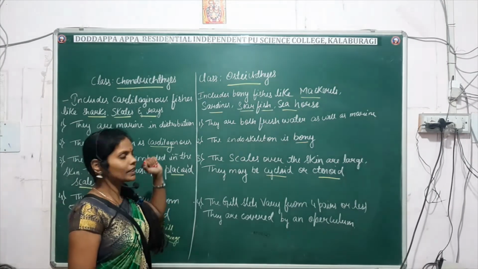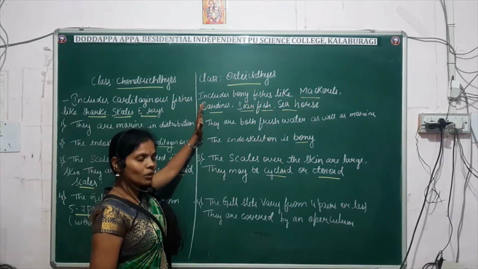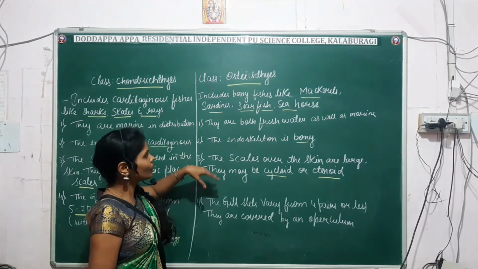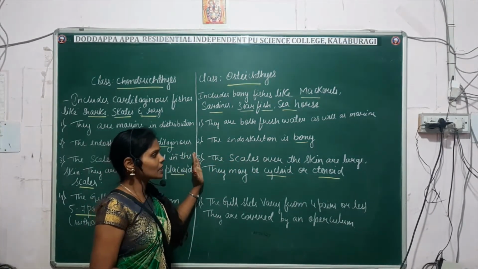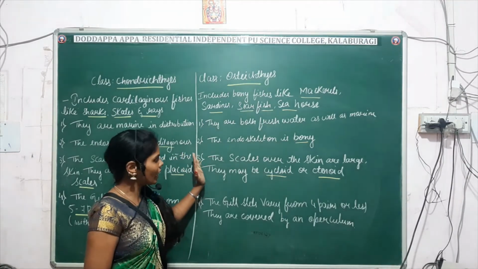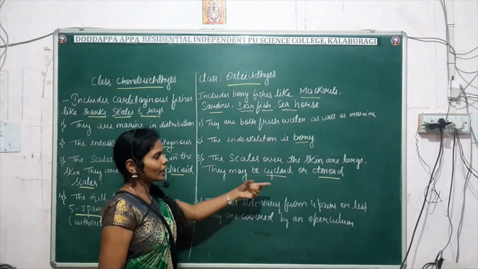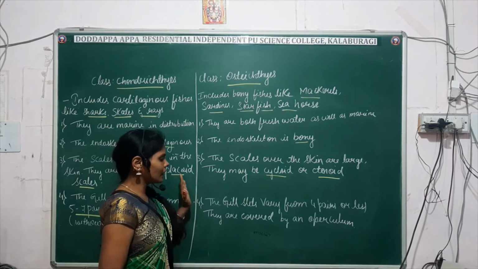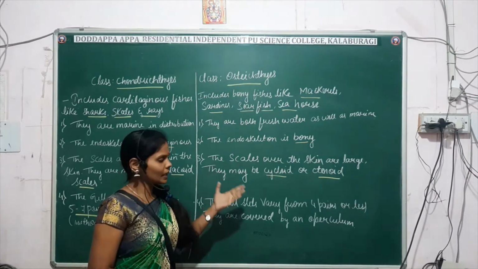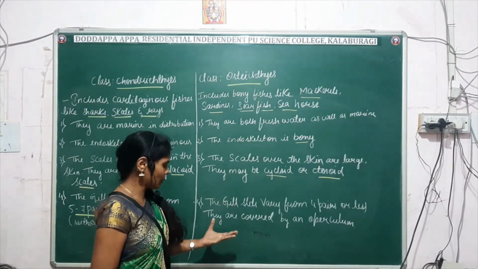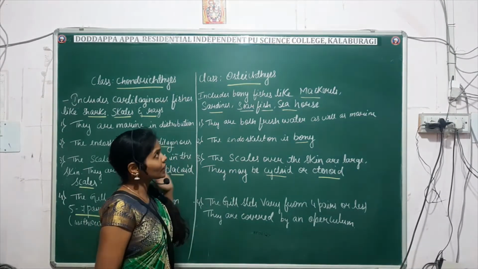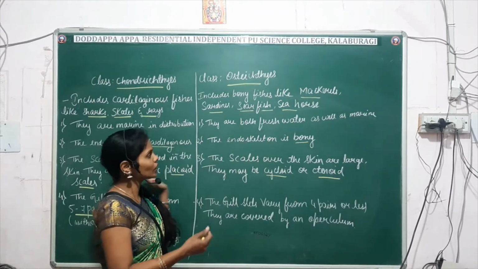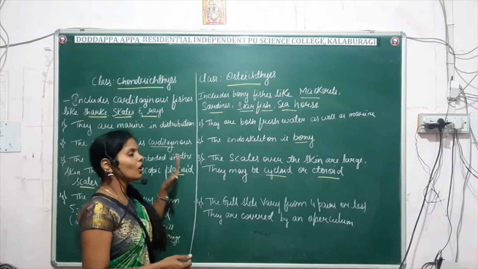Whereas Osteichthyes are found in both freshwater and marine water, the endoskeleton is bony, the scales over the skin are bony, cycloid and ctenoid, and the gill slits may be 4 pairs or less than 4 pairs, covered with the operculum. Fine. So these are some of the characters of Chondrichthyes and Osteichthyes, which you can write in the form of difference or general characters.